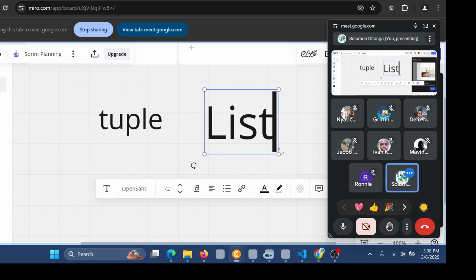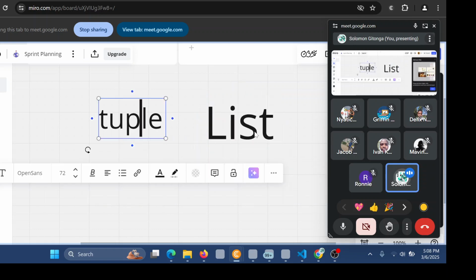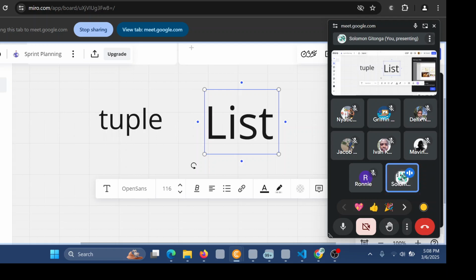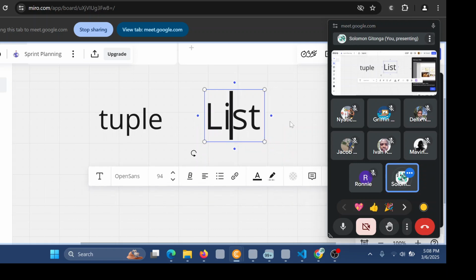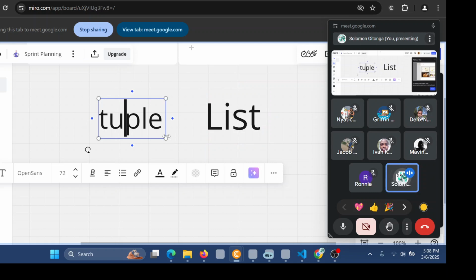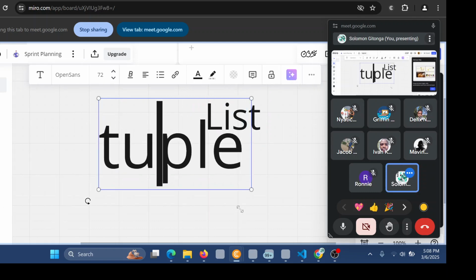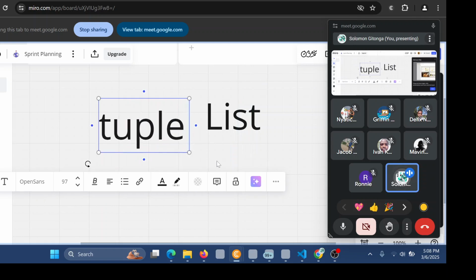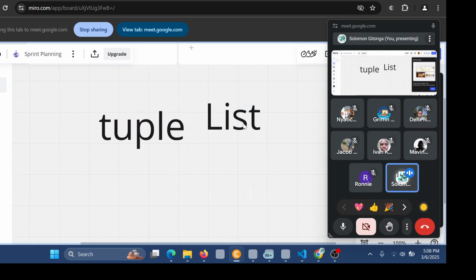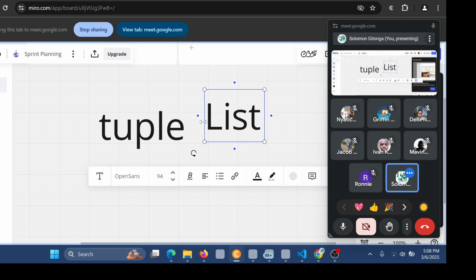It's very dynamic. The difference between tuple and list is that a list you can update. You can remember yesterday we appended juice on the list that we had for our budget. With a list you can modify the element inside it, but with a tuple you will not be able to edit or modify the element inside. That makes the difference between a tuple and a list in Python.